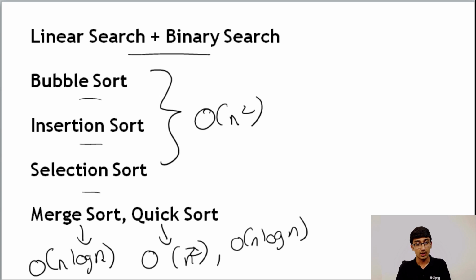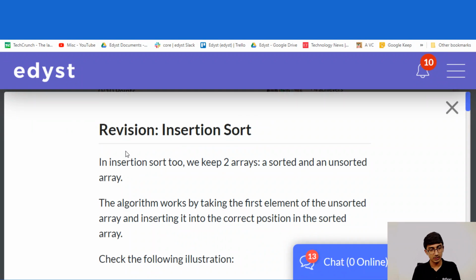All right. So for bubble sort we have this. Let's open up insertion sort and understand how it works. Going back to the Edyst platform, opening up the revision of insertion sort, we got it here.